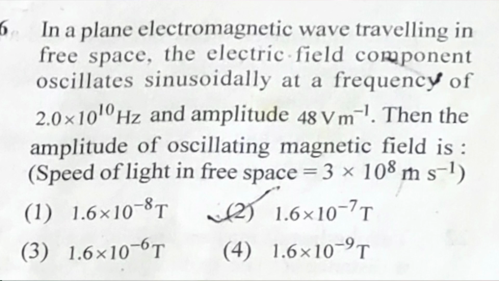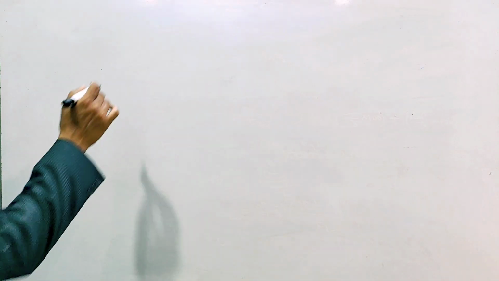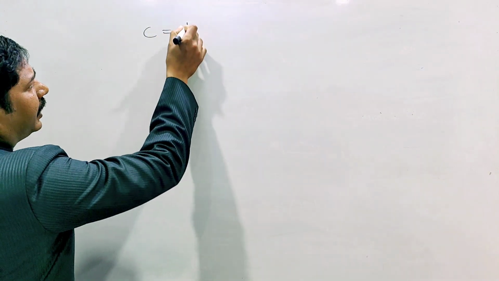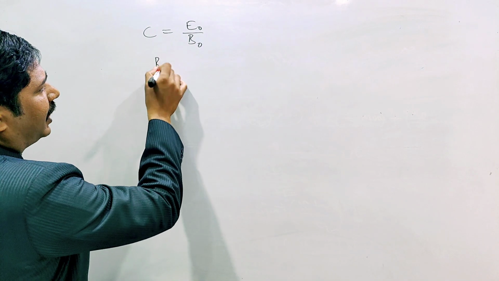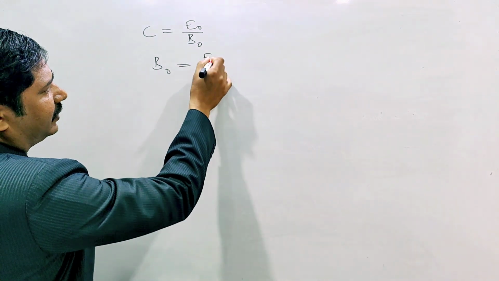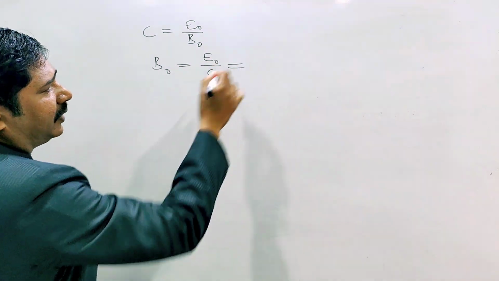Here we know the relation between electric field and magnetic field. So what is the relation? C equal to E naught by B naught. Here electric field is given, magnetic field they are asking. Magnetic field B naught is equal to what? E naught by C.